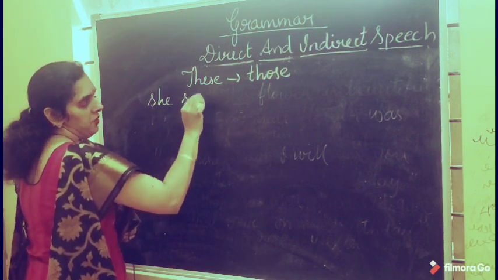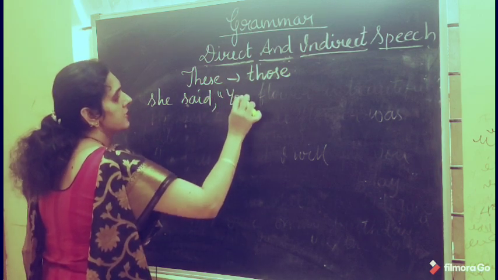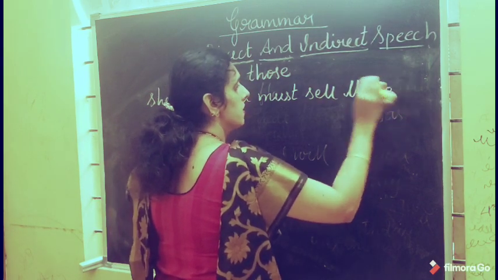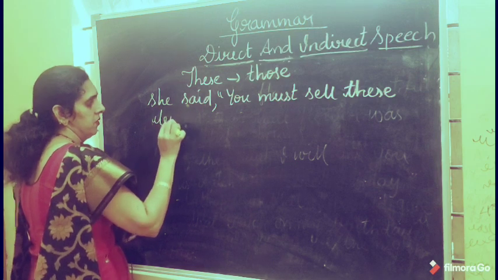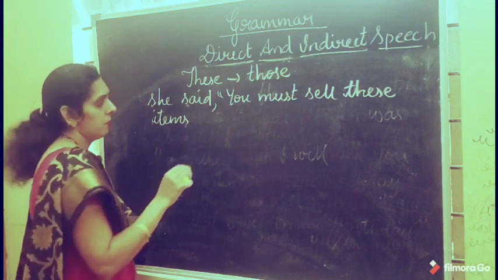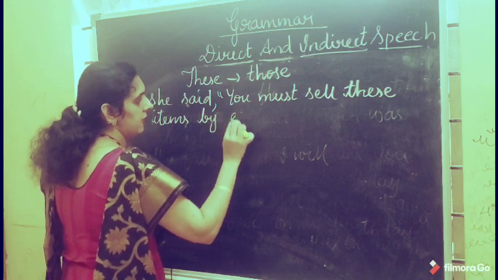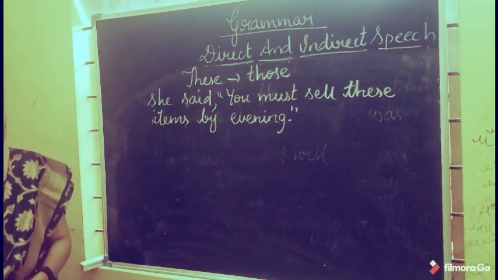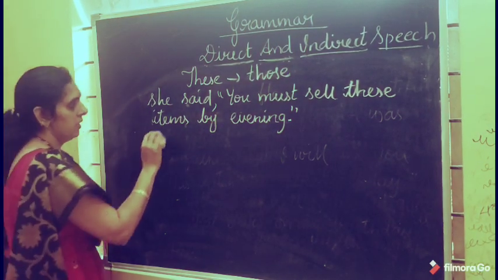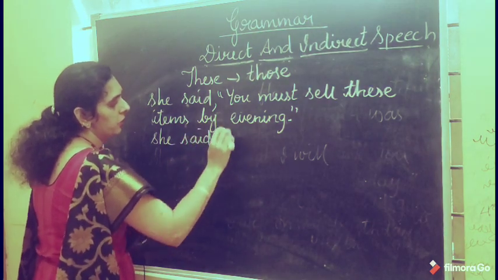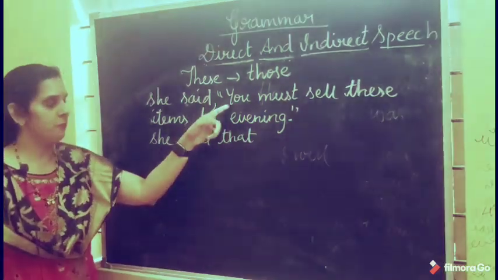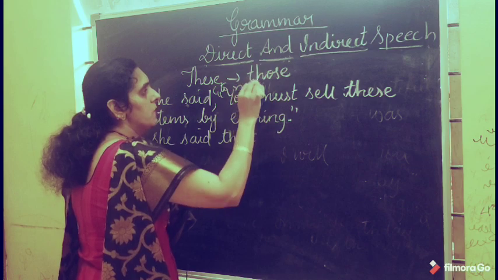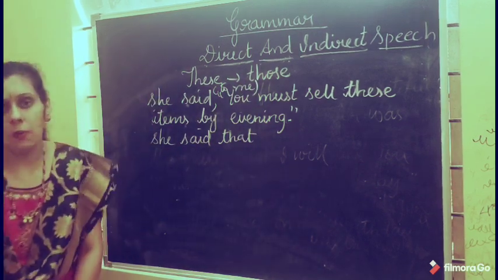She said, you must sell these items by evening. Now how are you going to change it? See, she said, you join the reporting part and the reported part with the conjunction that, and you have the second person pronoun. It changes according to the object of the reporting part. So you have to imagine the object as me.